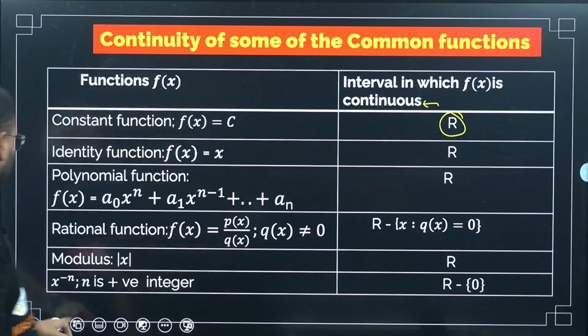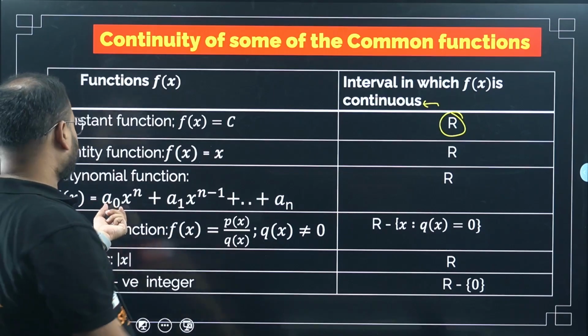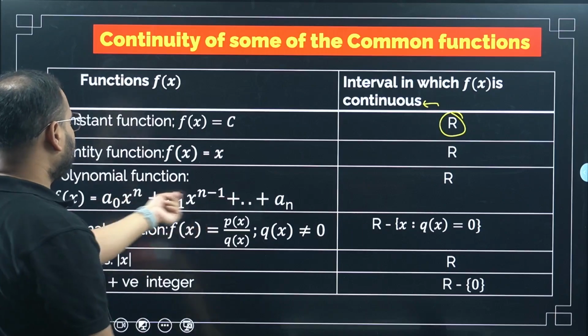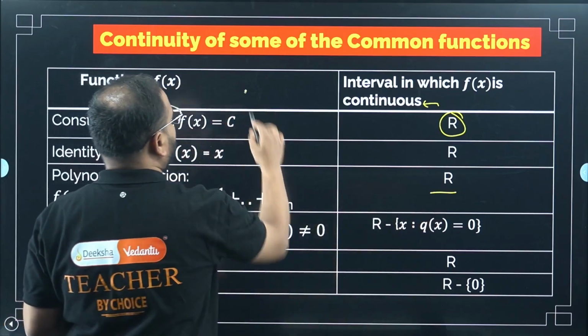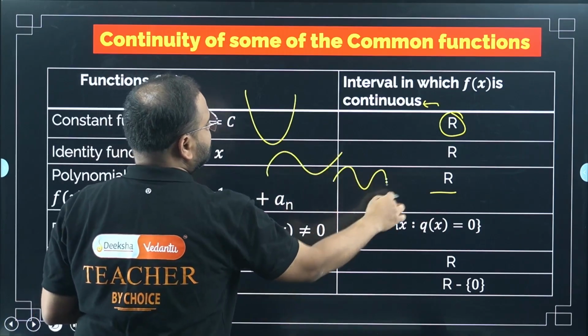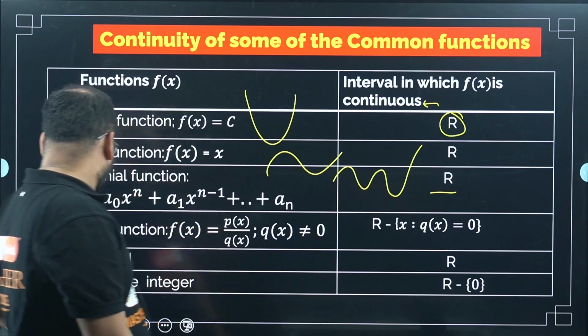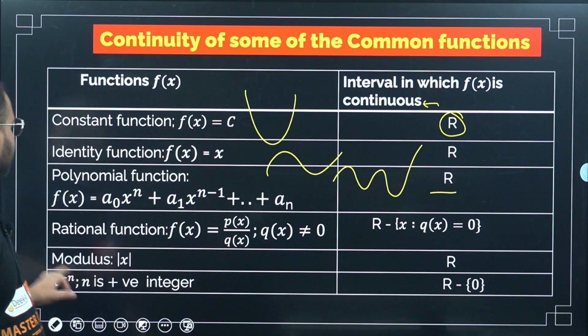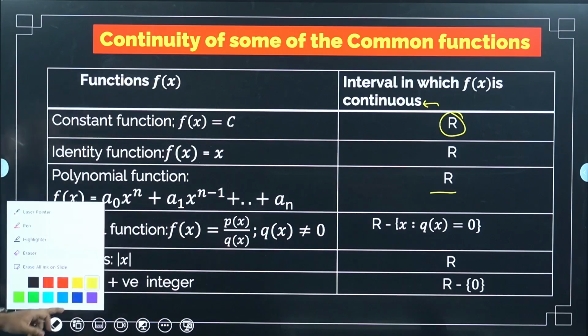Okay, sir. Next one is a polynomial function, of this order, any order actually, n minus 1. So again it is always continuous. Why, sir? If I take quadratic like this, cubic like this, if I keep going on and making the changes, any function I take, I will have this always continuous, sir. So even for my polynomial function, it is always continuous.